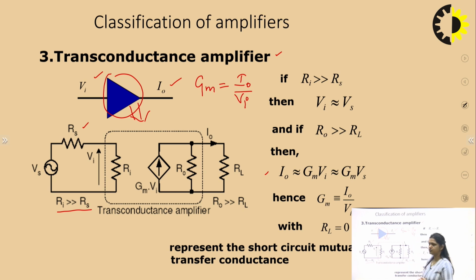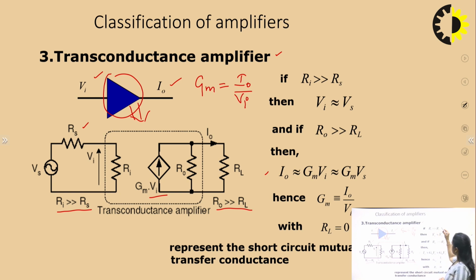Similarly for the output side, the output is a current, so definitely we do not want to waste our current signal in this node, because we want the complete current to pass to the output side. That means RO should be as high as possible. This RO should be infinite in the ideal situation, because it is a current source. I hope you understood this concept.